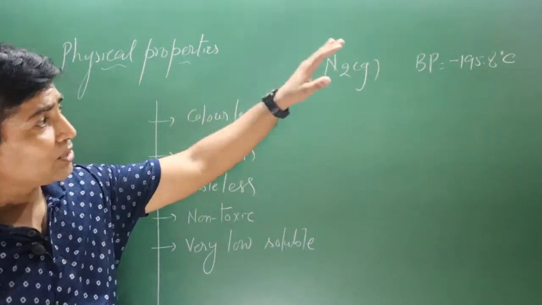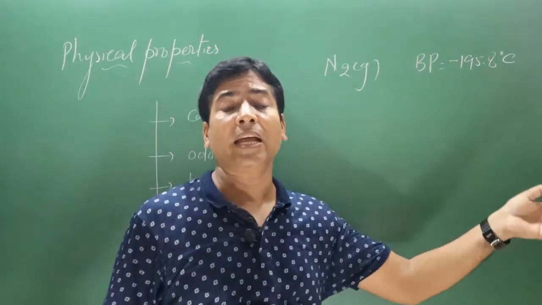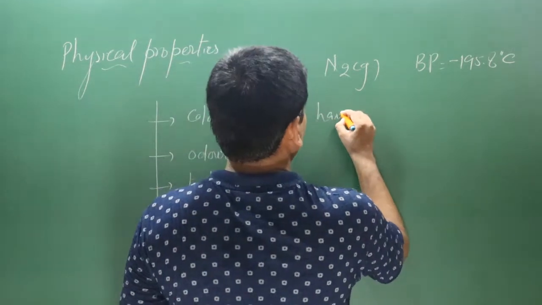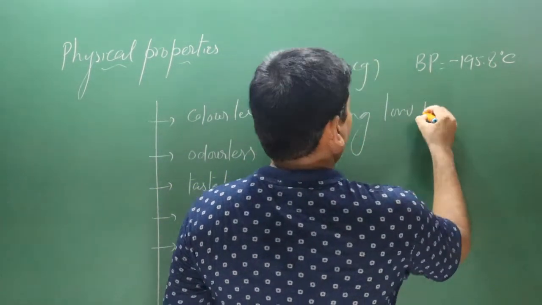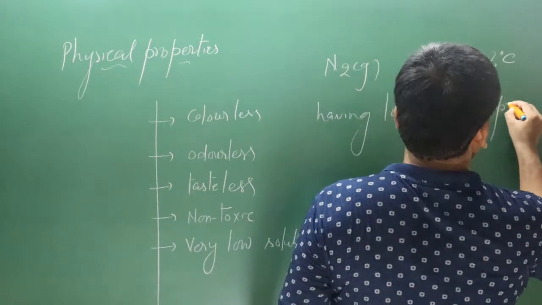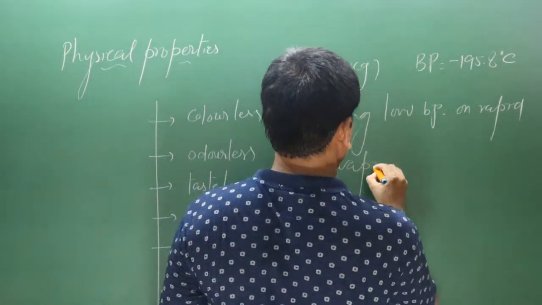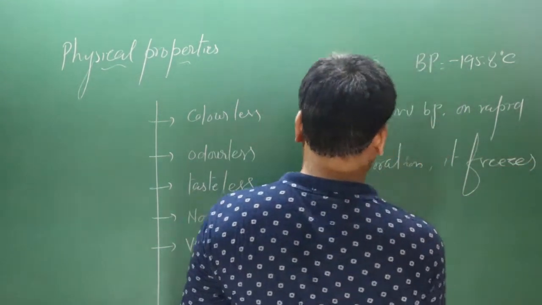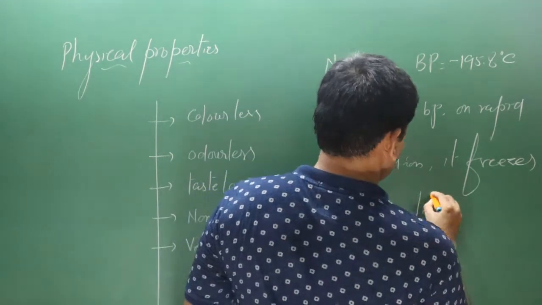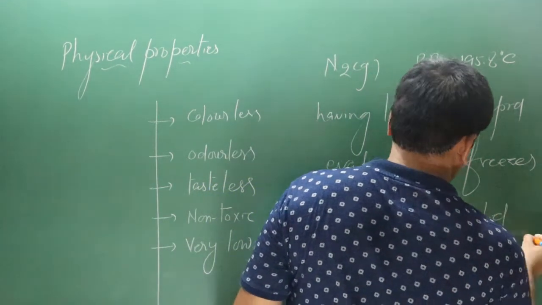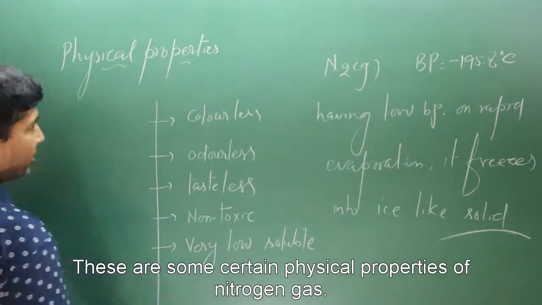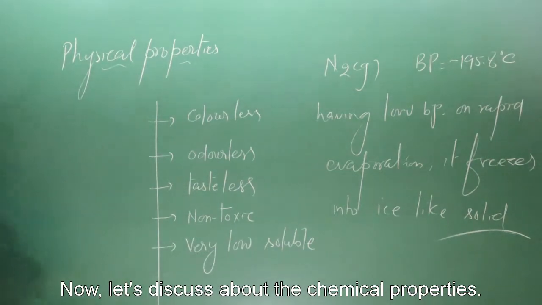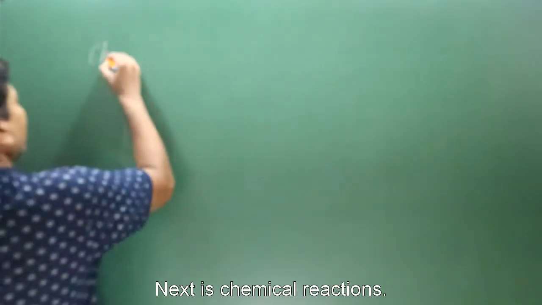Since it has a very low boiling point, on rapid evaporation it freezes into an ice-like solid. Let me write it. Having low boiling point, on rapid evaporation it freezes into ice-like solid. Okay, these are certain physical properties of nitrogen gas. Now let's discuss the chemical properties. Next is chemical reactions.